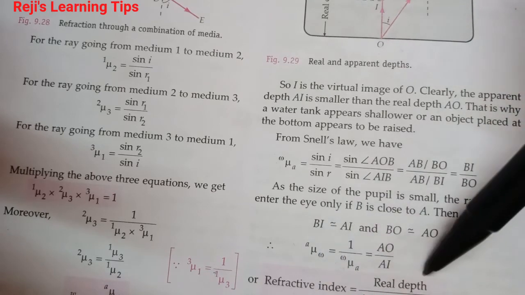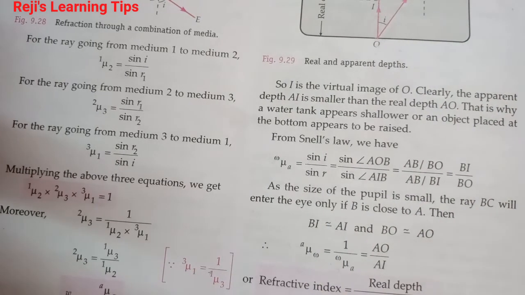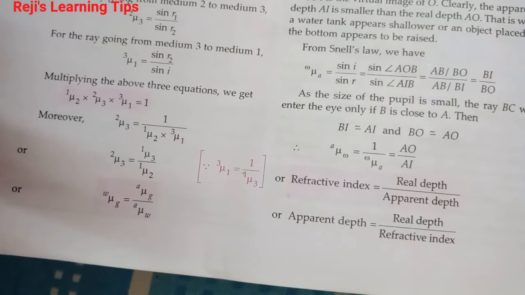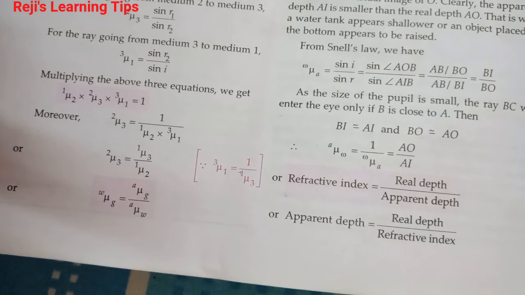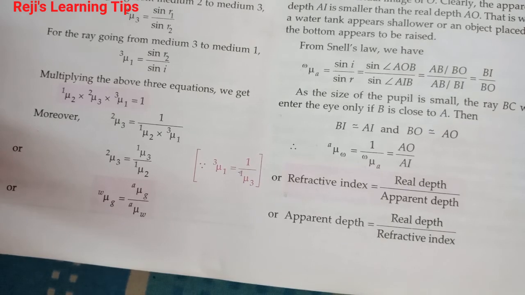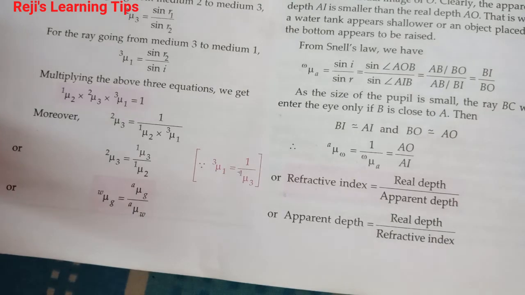Refractive index is real depth divided by apparent depth. Apparent depth is equal to real depth divided by refractive index.